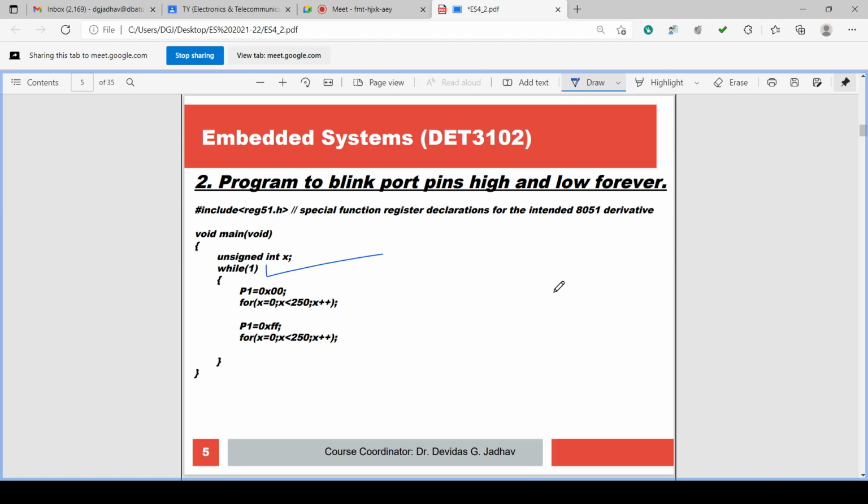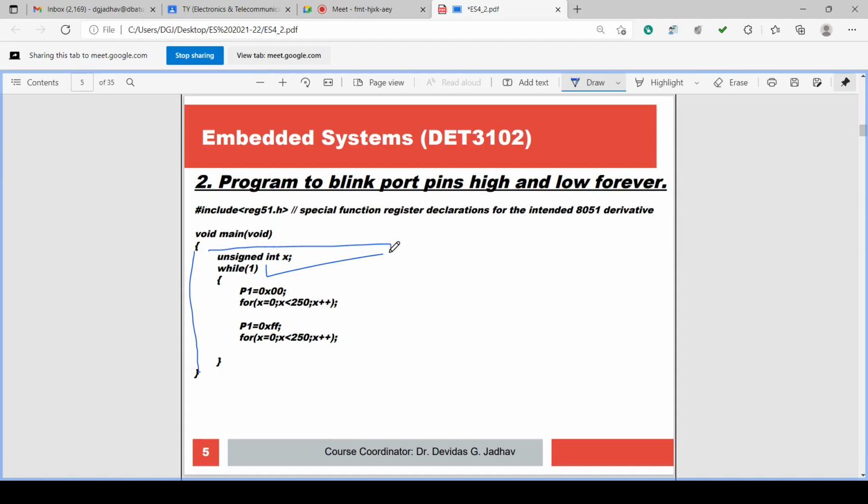So the structure of the program is #include <reg51.h>, where the angle brackets are used to enclose the reg51.h header file inclusion. Then void main(void), and it will have the curly brace opening and curly brace closing.